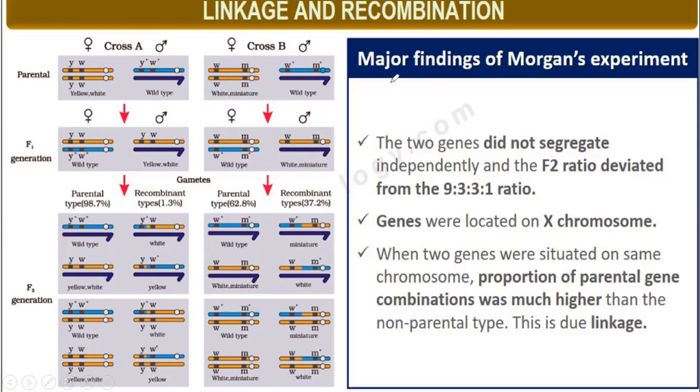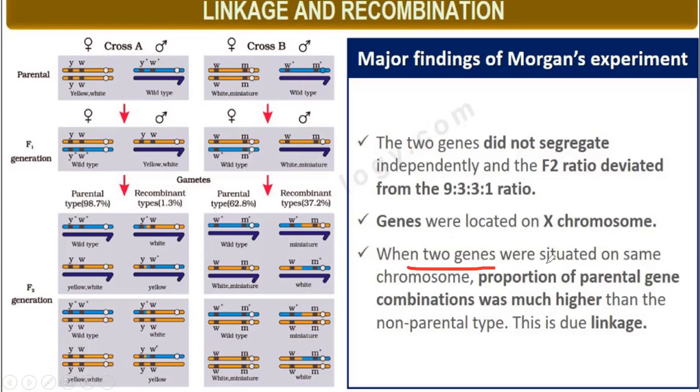So we can say, what are the findings of Morgan's experiment? Two genes did not segregate independently and the F2 ratio deviated from the 9:3:3:1 ratio. Genes were located on the X chromosome, not on the Y chromosome.